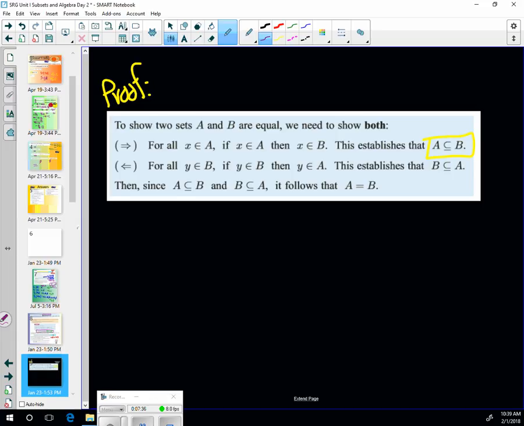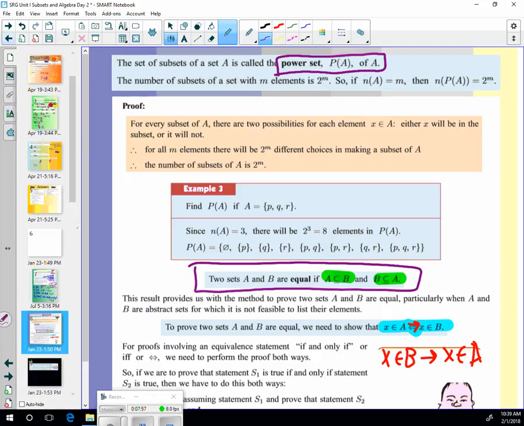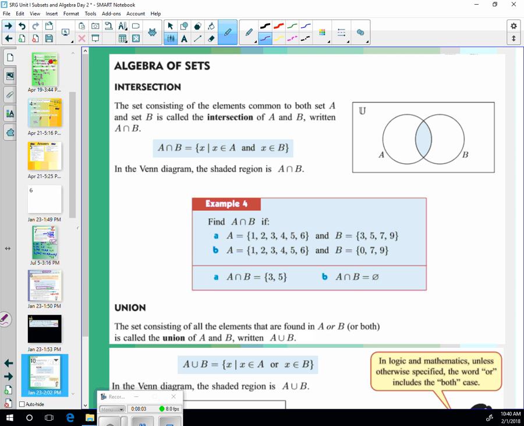Then if Y is an element of B, then Y is an element of A, so B is a subset of A. So since we showed both ways, A is a subset of B and B is a subset of A, it follows that A is equal to B. So they used that definition here to prove that if 2 sets are equal, those are true.